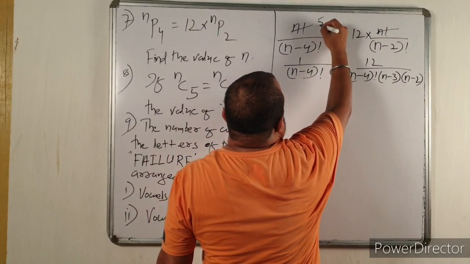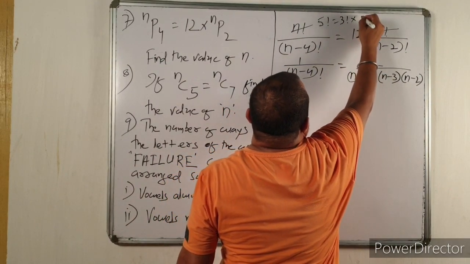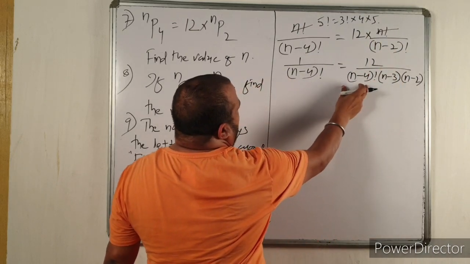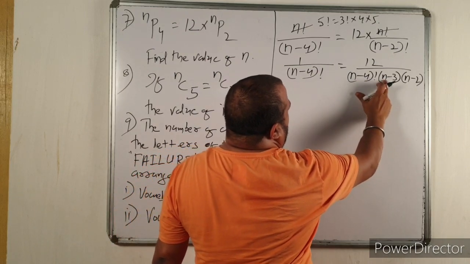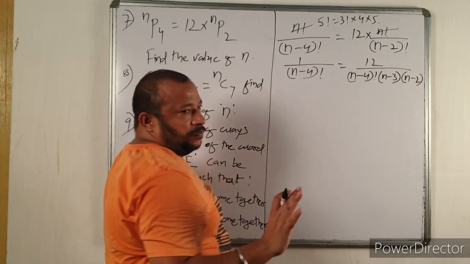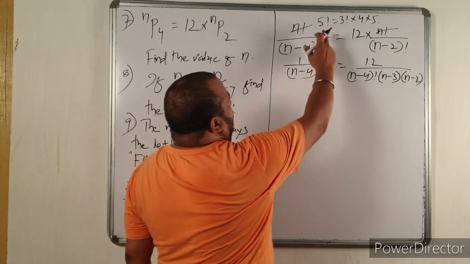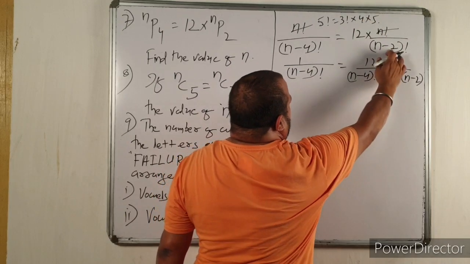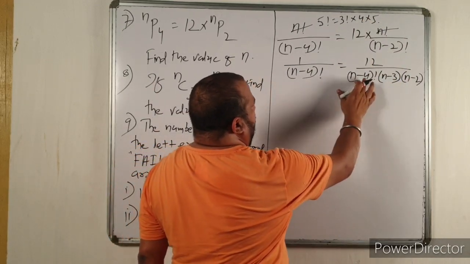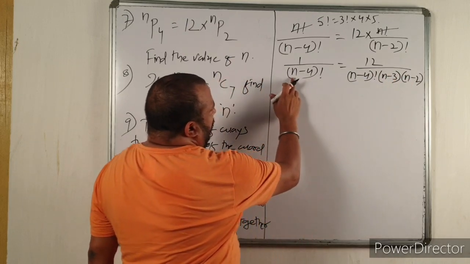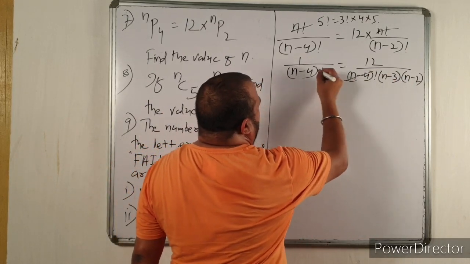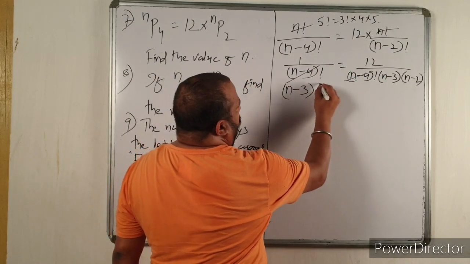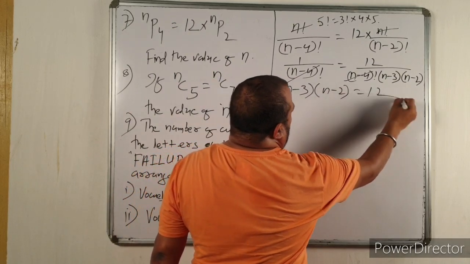Now we can write 5 factorial equal to 3 factorial into 4 into 5. Similarly, N minus 2 factorial can be written as N minus 4 factorial into N minus 3 into N minus 2. Now N minus 4 factorial and N minus 4 factorial will be cancelled. Now N minus 3 into N minus 2 equal to 12.